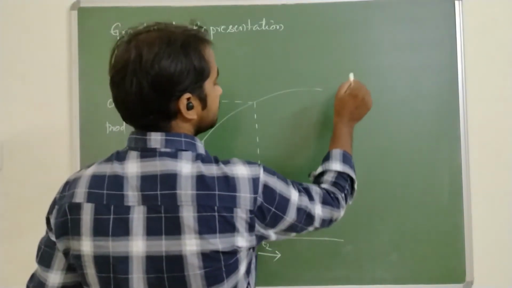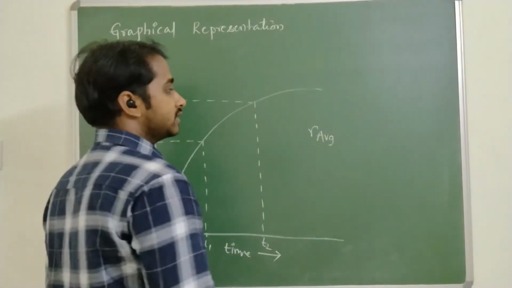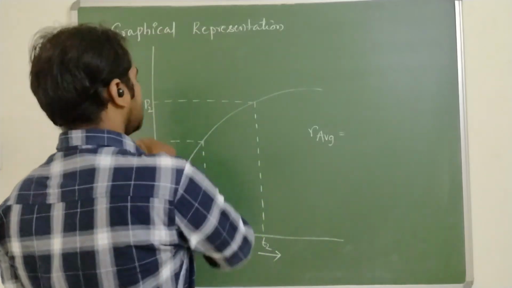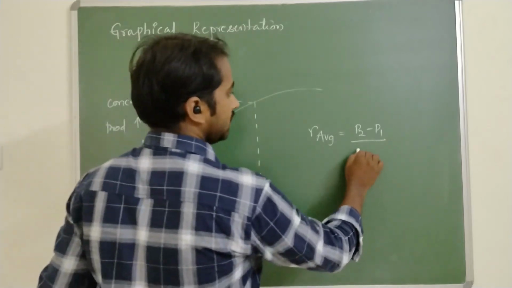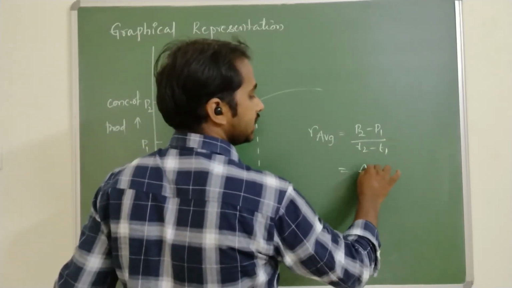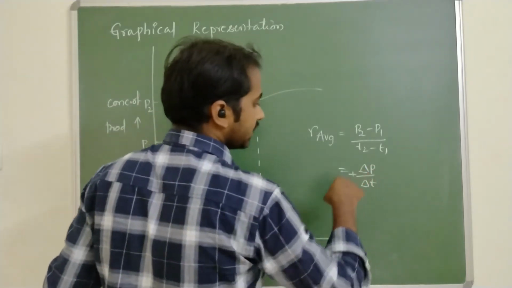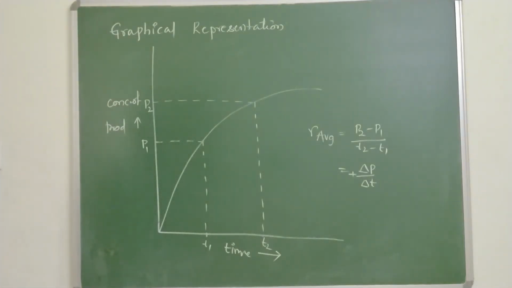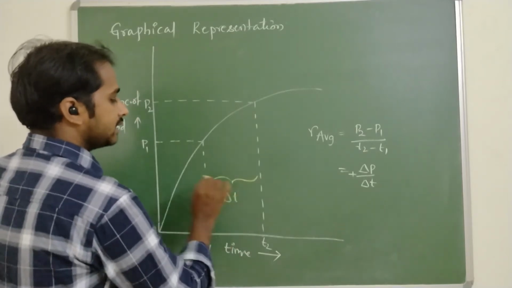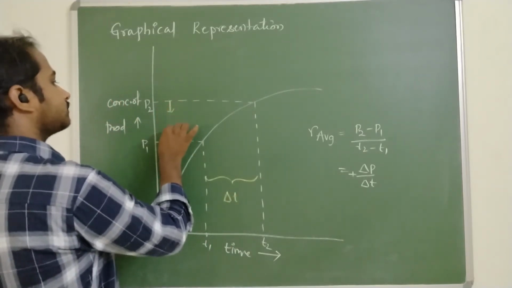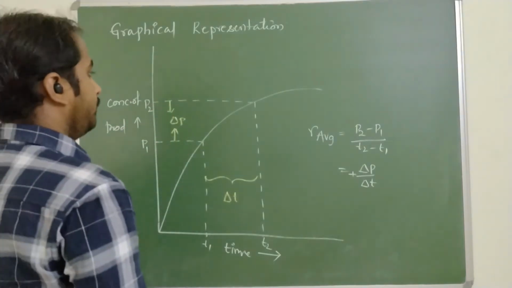Now we can write the average rate, R avg, is equal to the change in concentration, the highest concentration is P2, so P2 minus P1 by T2 minus T1. So that is delta P by delta T. Always it is increasing, so we can represent it by plus. This difference is delta T, and this difference is delta P.